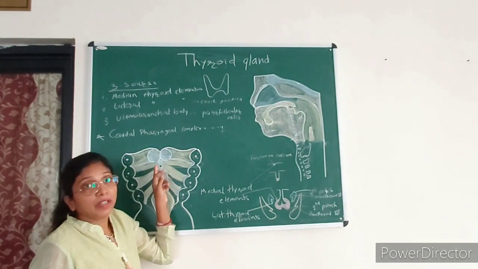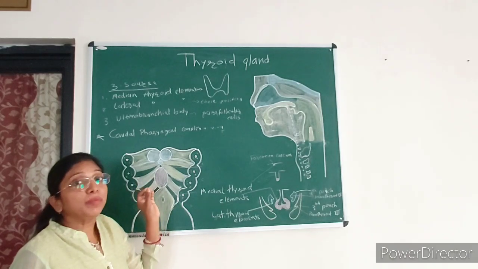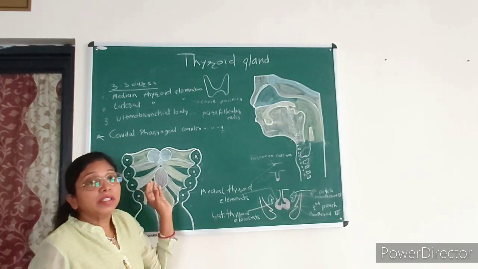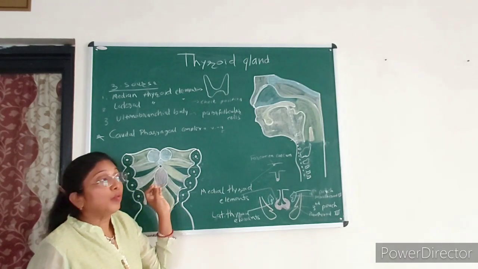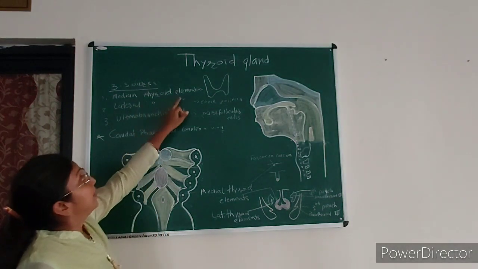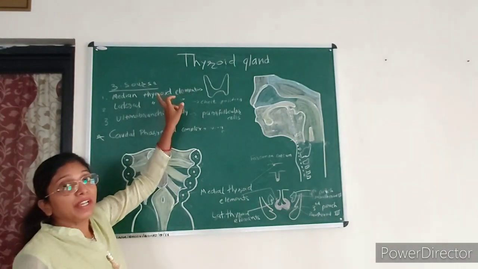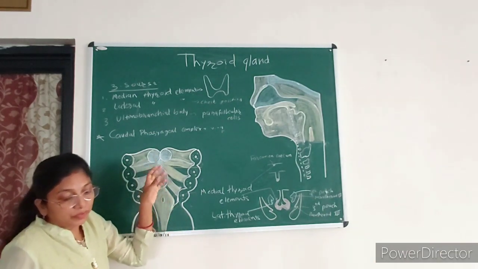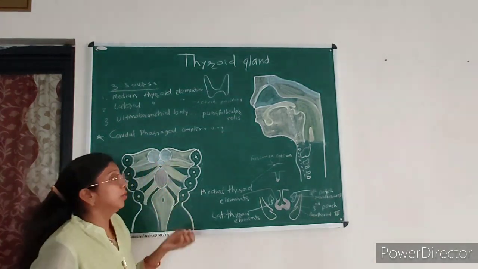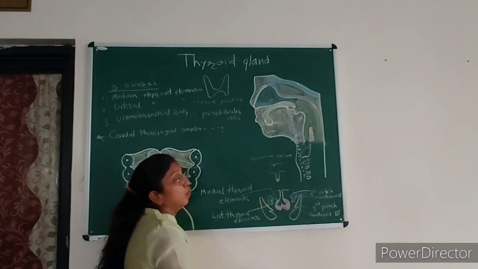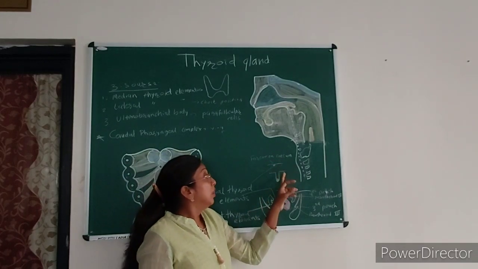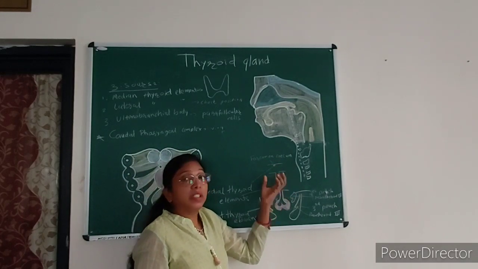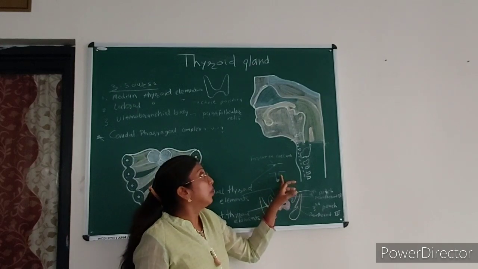At this part, the endodermal cells proliferate to form the median thyroid elements. These cells evaginate to form a diverticulum, and this diverticulum deepens to form the thyroglossal duct.